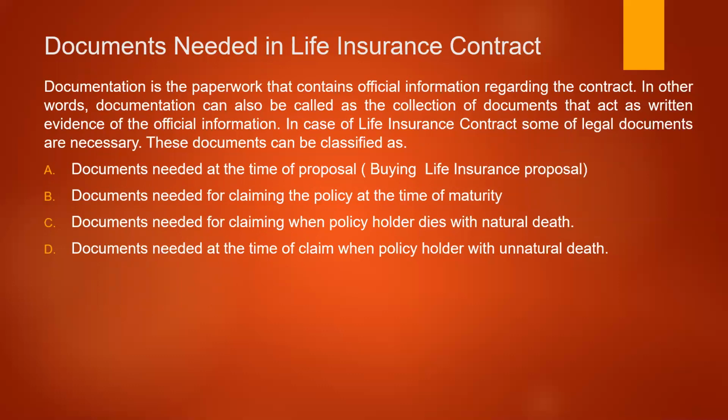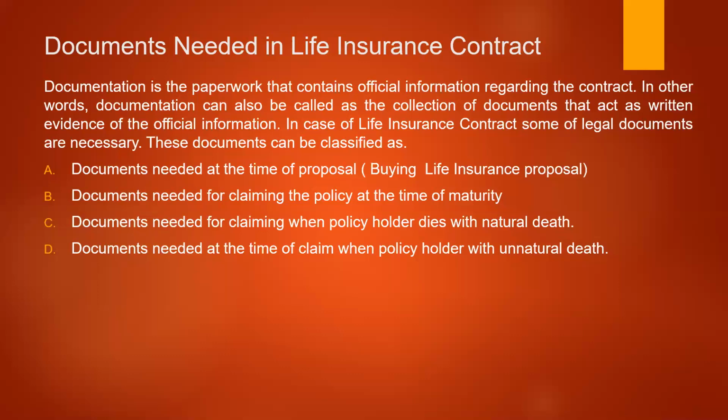These documents can be classified into 4 important categories. One is documents needed at the time of the proposal, buying life insurance. Second is documents needed for claiming the policy at the time of maturity. Third is documents needed for claiming when the policyholder dies a natural death, and documents needed at the time of a claim when the policyholder dies an unnatural death. These are the 4 different situations in which different kinds of documents are expected.